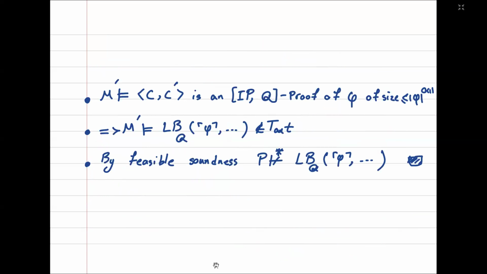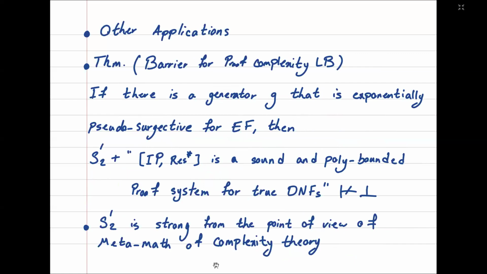So in this model, we know that C and C prime is an IPQ proof of phi of polynomial size, which means that in M prime, LBQ has a falsifying assignment. So by feasible soundness, P doesn't have a short proof of LBQ. And other applications of these jump operators are the following two theorems.